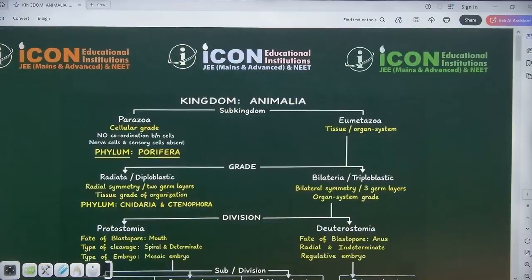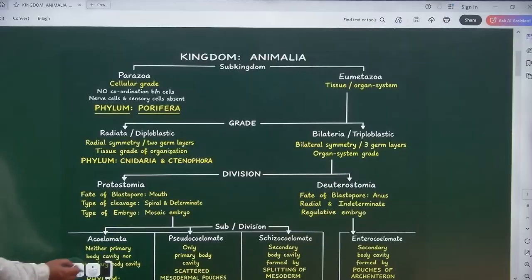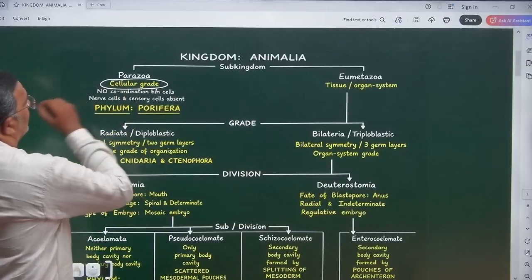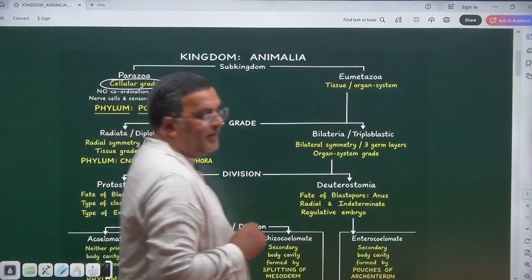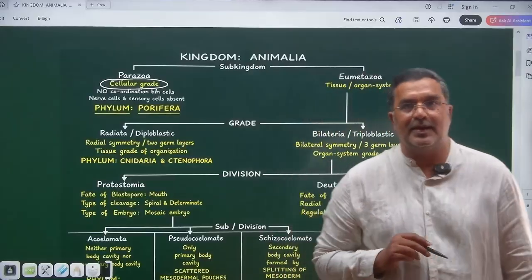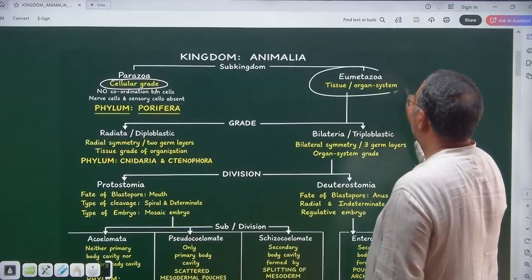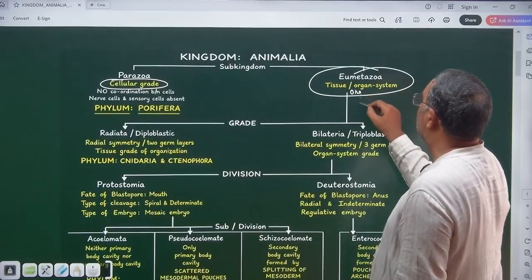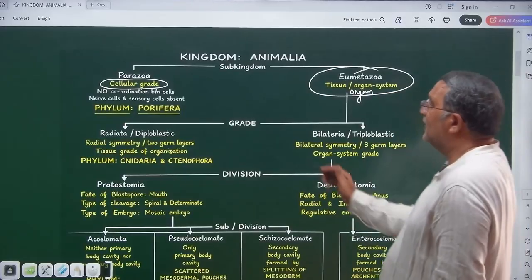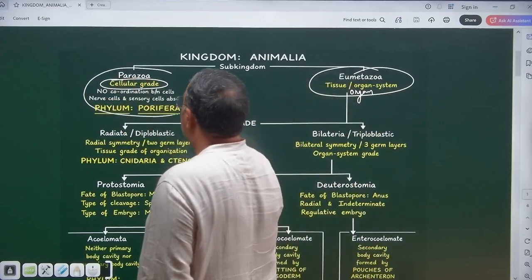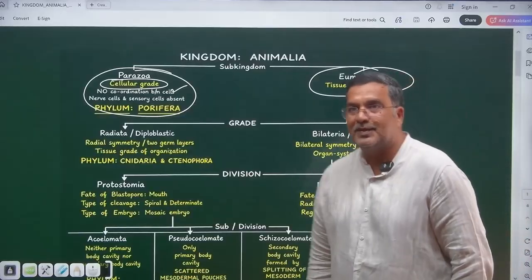Let us see once the chart, how it was mentioned in the chart. Here it is, kingdom Animalia, subkingdom Parazoa, having cellular grade of organization. Eumetazoa having tissue grade, organ system grade. Here you need to understand, in subkingdom Parazoa there is no coordination between the cells, which cannot form tissues.